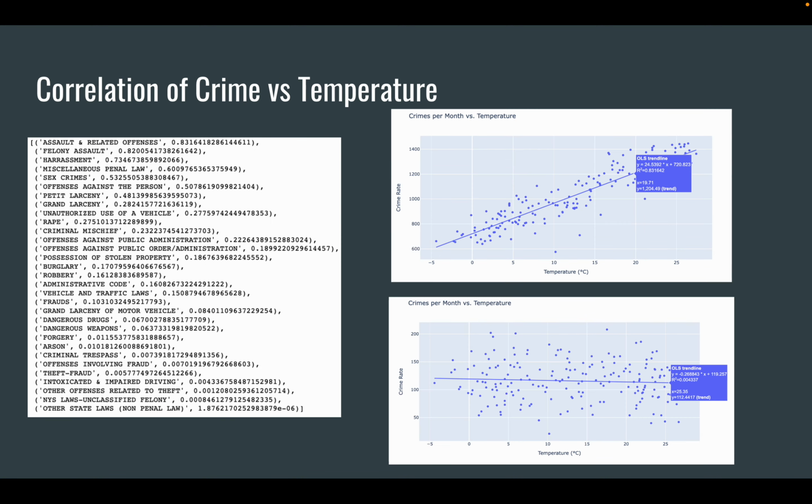Now, I also wanted to find out which outdoor crimes are most affected by temperature. So we see that assaults have the highest correlation, being 0.83, and one of the lowest is intoxication, which has an R-squared value of 0.004. Therefore, it seems that some crimes are definitely more affected by temperature than others.